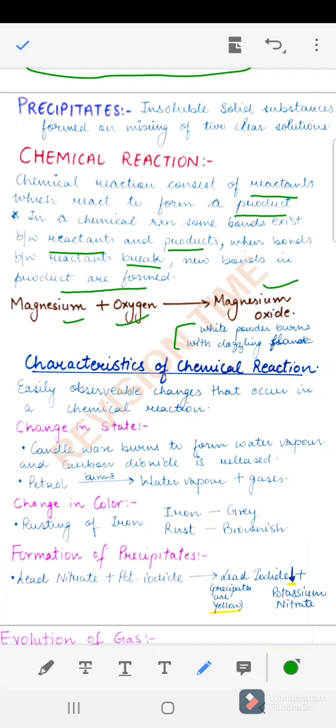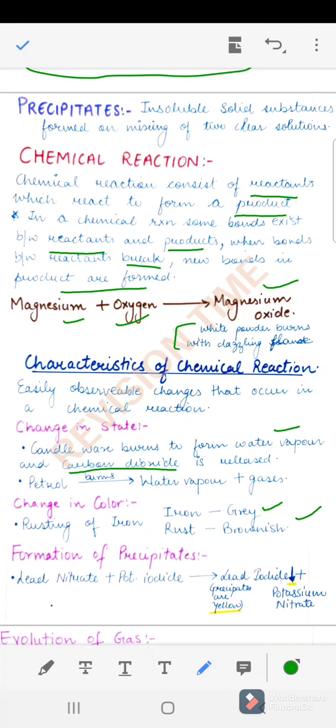So now what are the characteristics of chemical reactions? These are the easily observable changes that occur in a chemical reaction. First is the change in state. For example, when the candle wax burns, it produces water vapors and carbon dioxide. Candle wax is solid and carbon dioxide is gaseous. Similarly, burning of petrol producing various gases is also a change in state. Change in color, for example, rusting of iron. Iron, which is a reactant, is grayish in color and rust, which is a product, is brownish in color.